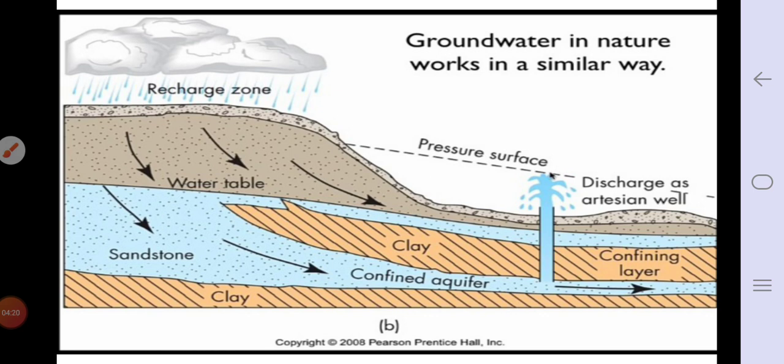The rainwater and water from other sources such as rivers and ponds seeps through the soil and fills the empty spaces and cracks deep below the ground. The process of seeping of water into the ground is called infiltration. Okay, that is the process of seeping of water.